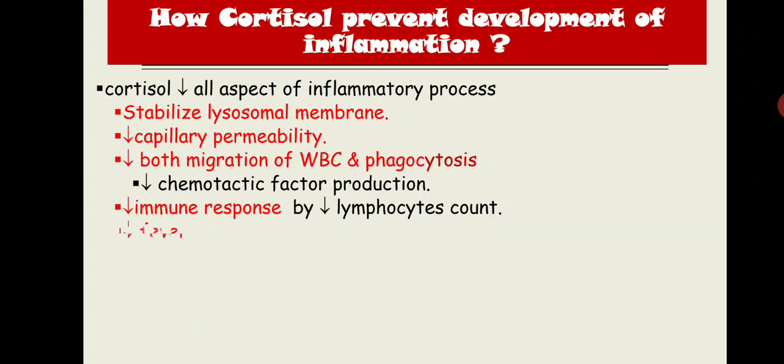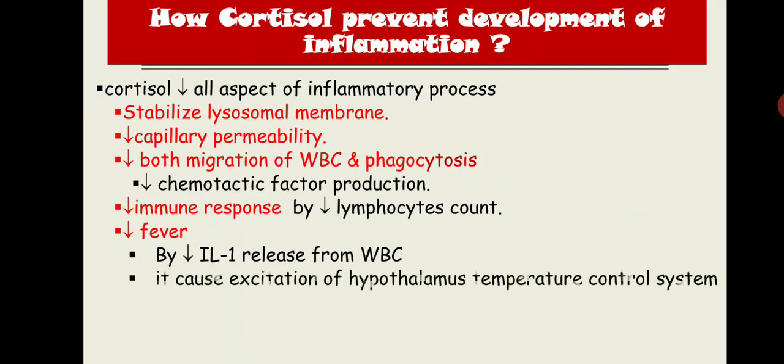Now one more thing the steroid will do, it will decrease the fever. So how will it decrease the fever? First, as we discussed, steroid will decrease the release of interleukin 1 from the WBC. Now this interleukin 1 or IL-1 basically excites the hypothalamus temperature control system and increases the set point. So by decreasing the release of interleukin 1, cortisol will decrease the temperature, and once the temperature is decreased, it leads to decreased vasodilatation and decreased capillary permeability.